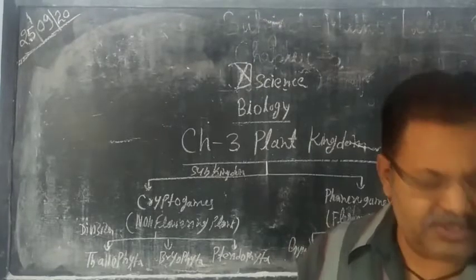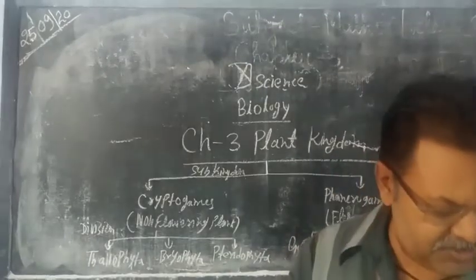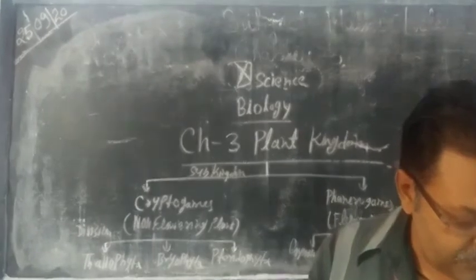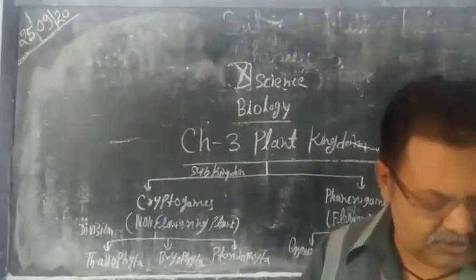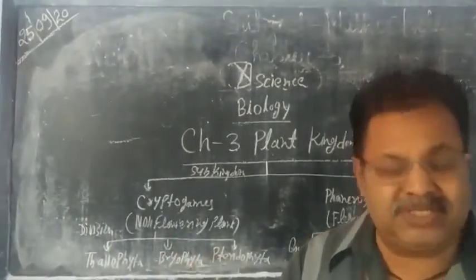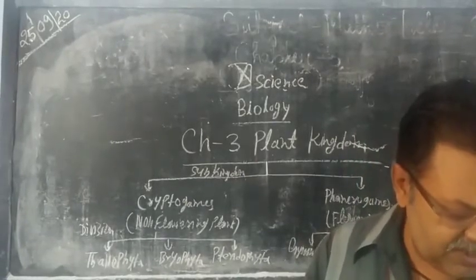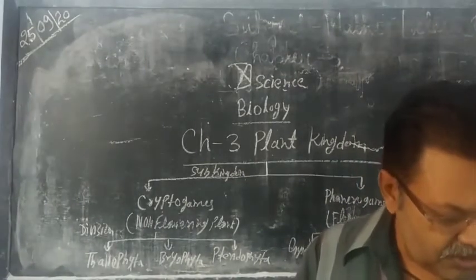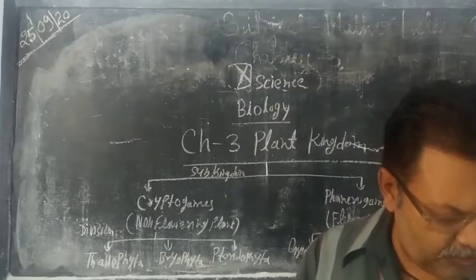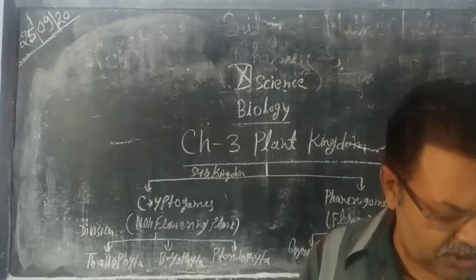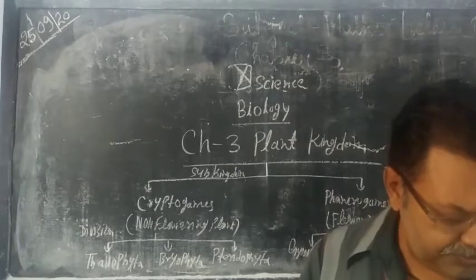Food is stored in the form of starch in plants. The mode of reproduction is asexual as well as sexual, in all algae, bryophytes, pteridophytes, gymnosperms and angiosperms.